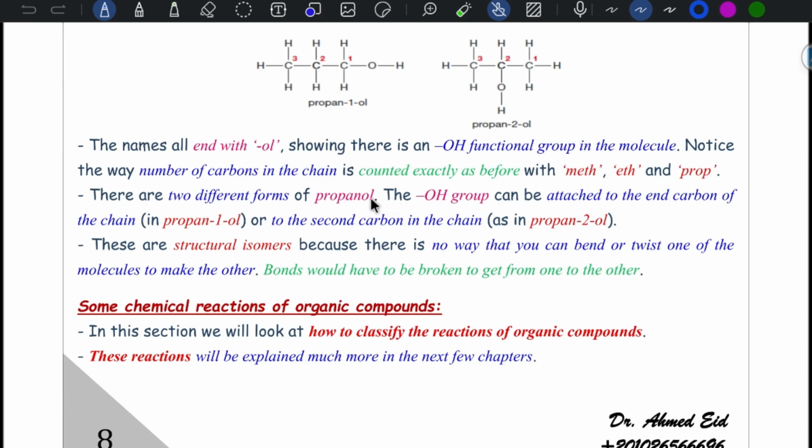We have 2 different isomers of propanol, propan-1-ol and propan-2-ol. As I told you, they are considered isomers because a bond would have to be broken to get one from the other, just by changing the position of the OH from carbon number 1 to carbon number 2.